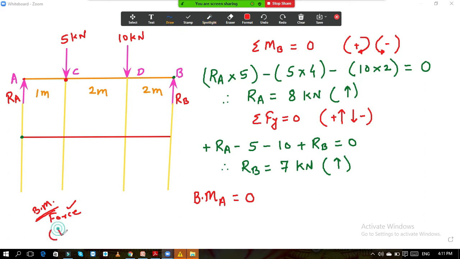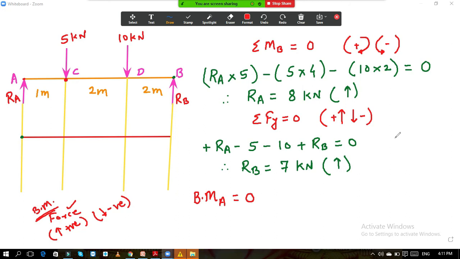If the force is moving upward, then your bending moment is positive. And if the force is moving downward, then your bending moment is negative. Are you getting my point?